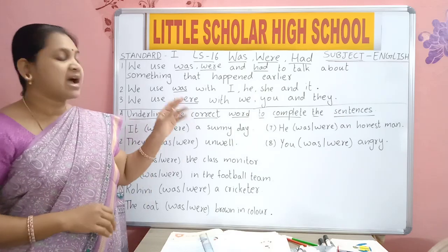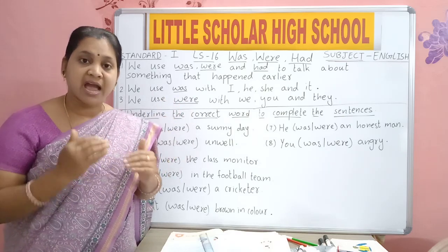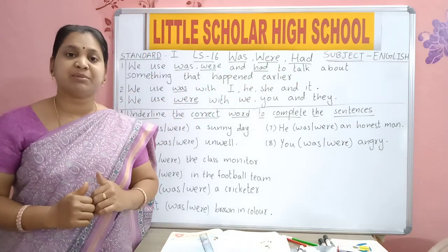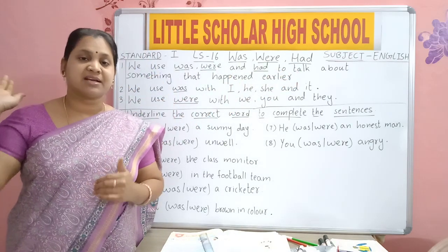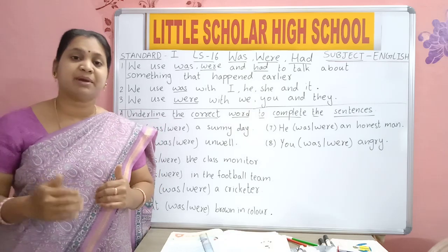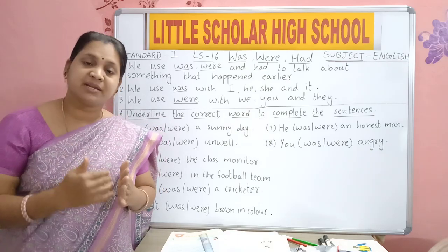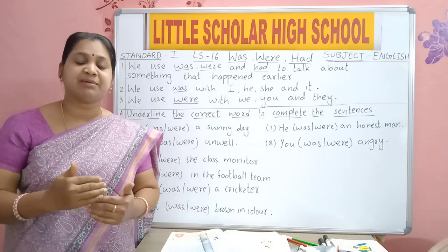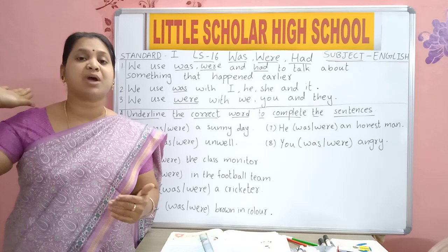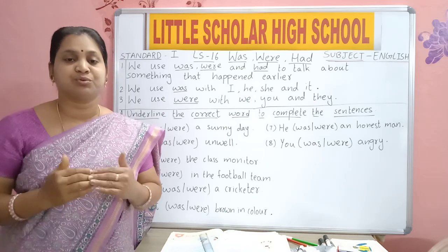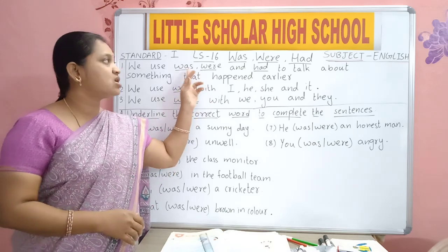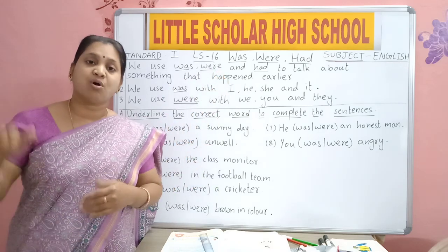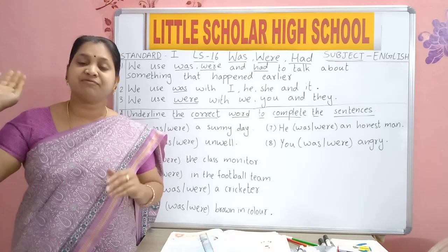I had a teddy bear. Had, H-A-D, had. I had a teddy bear means sometime back you had a teddy bear, but right now you don't have. So these words was, were and had are used to talk about things that have already completed, already finished.